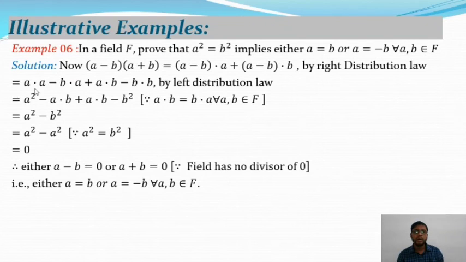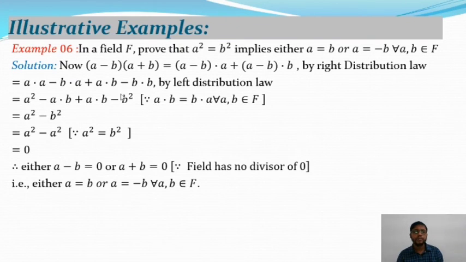You know a · a equals a², and b · b equals b² for all a, b belonging to F. And F is a field, so it satisfies a · b equals b · a for all a, b belonging to F, that means it is commutative.